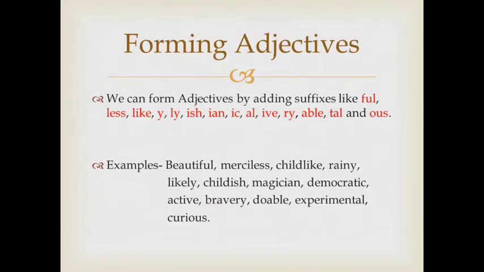We can form adjectives from nouns and verbs by adding suffixes such as full, less, like, and so on. Let's see some examples. Care plus ful is careful. Act plus ive, that is active. Child plus ish, that is childish. More examples we can see: beautiful, merciless, childlike, rainy, likely, childish, democratic, active, bravery, durable, or you can say doable. Now let's move to the next topic, that is similes.